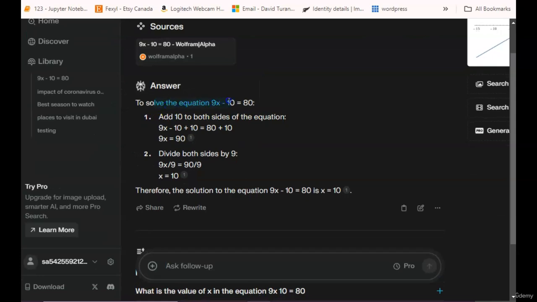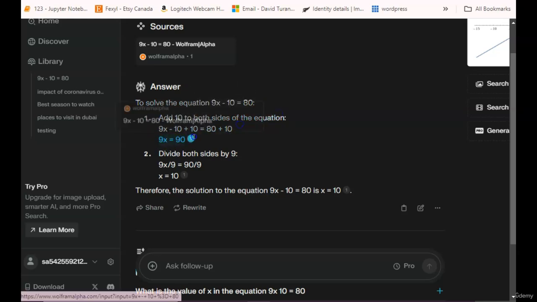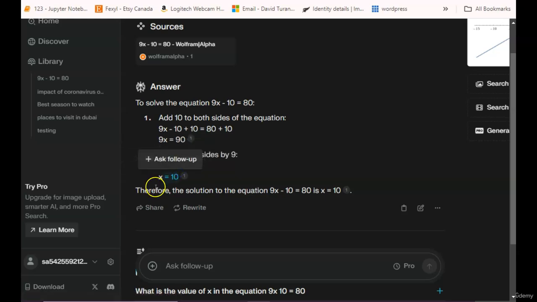To solve the equation 9x minus 10 is equal to 80, first add 10 to both sides of the equation. Then the equation will look like this, and the answer will be 9x is equal to 90. Then the second step is to divide both sides by 9 and you'll get the answer x is equal to 10. Therefore, the solution of the equation 9x minus 10 is equal to 80 is x is equal to 10.